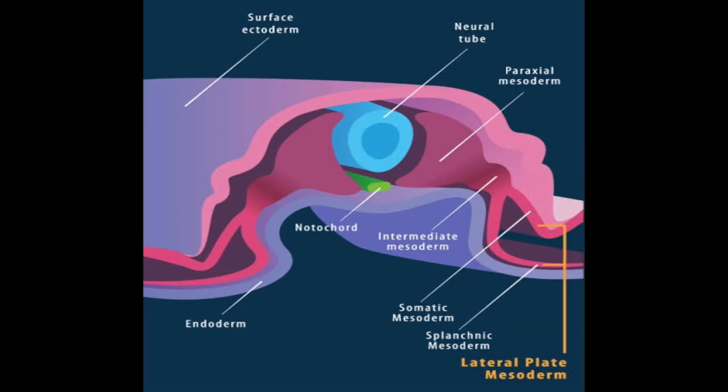So guys, let's take a look at this diagram right now. In this diagram, we see surface ectoderm, the mesoderm and the endoderm. Let's look at the parts of the mesoderm. The first one, paraxial mesoderm. The second one, intermediate mesoderm. Then comes the somatic mesoderm, then the splanchnic and the lateral plate mesoderm. Actually, it is from the splanchnic mesoderm that the myocardial and endocardial precursors develop. So, 2 endocardial tubes develop from splanchnic mesoderm.